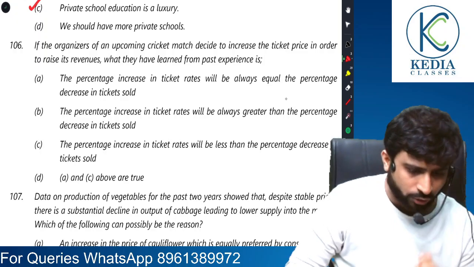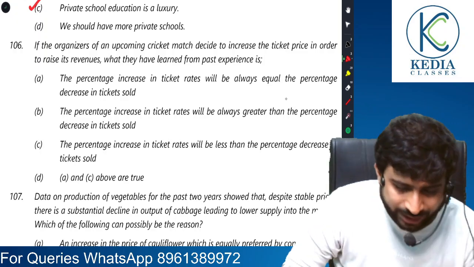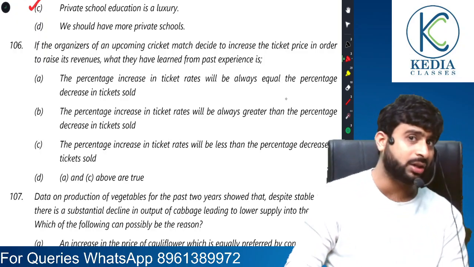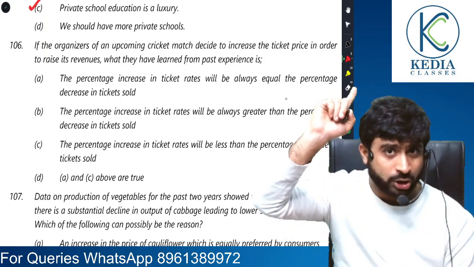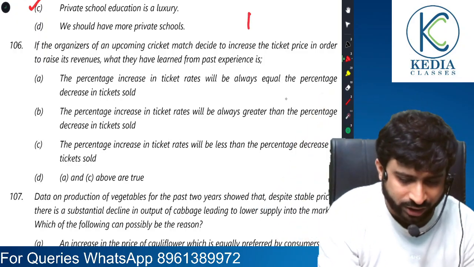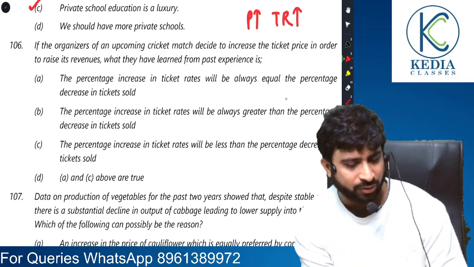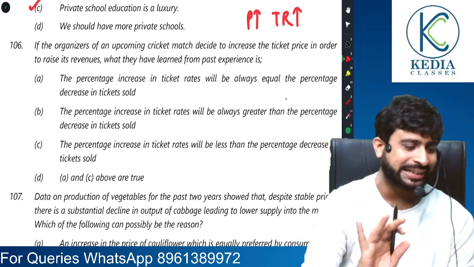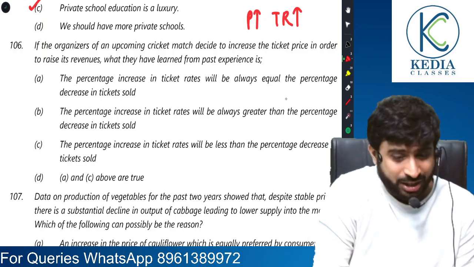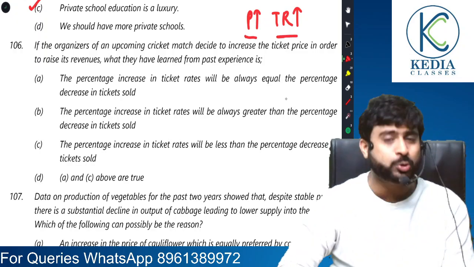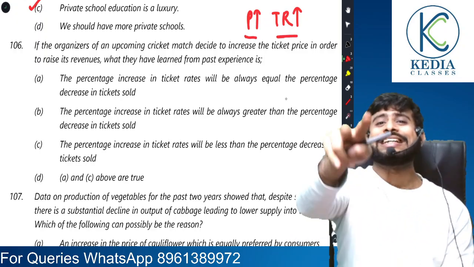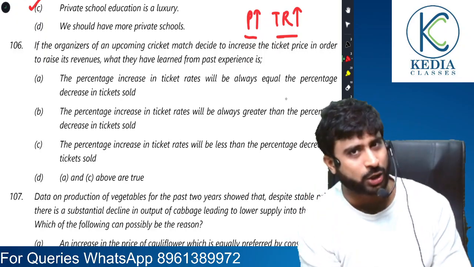If the organizers of an upcoming cricket match decide to increase the ticket price in order to raise its revenue, again a total revenue based question. What they have learned from past experience is that demand is going to be inelastic, because if price rises and total revenue also rises, it is a case of inelastic demand. Total revenue is nothing but total expenditure.